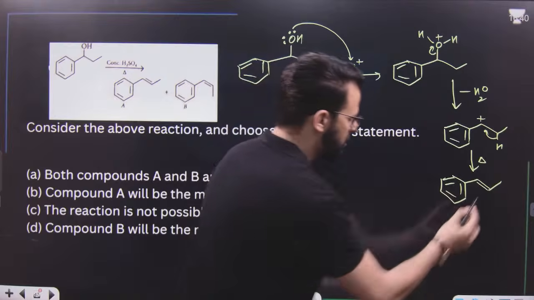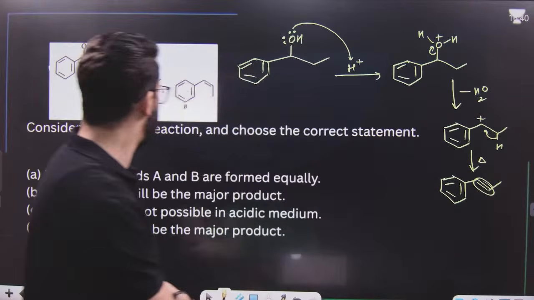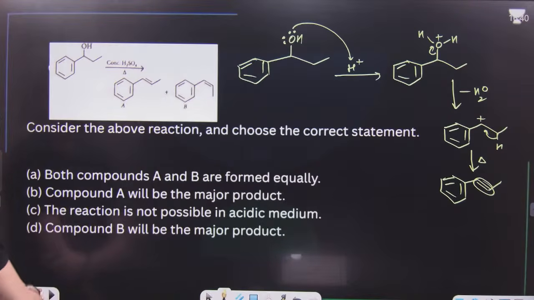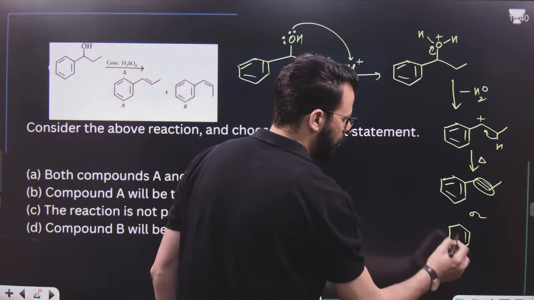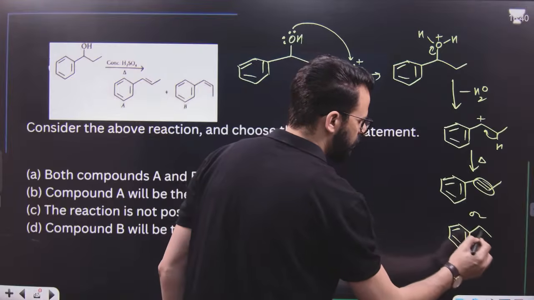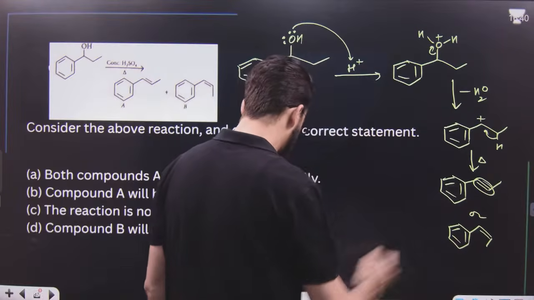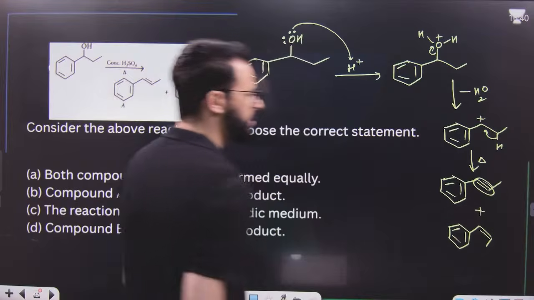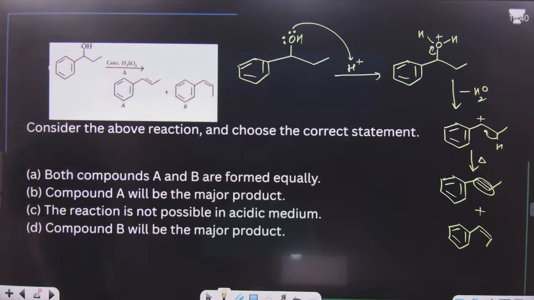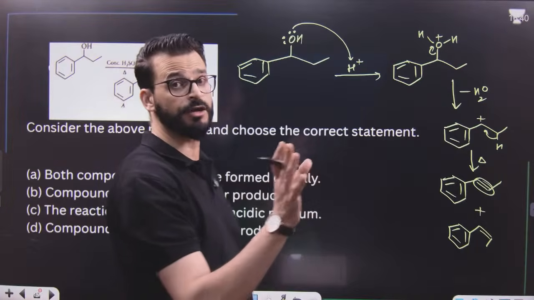But this can be cis as well as trans, because this carbon-carbon double bond can also be formed in this fashion. That means we will get both cis and trans. Both compounds are formed, but they are not formed equally.